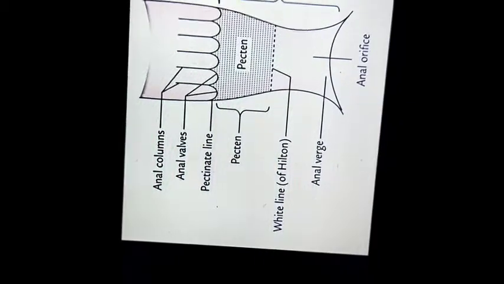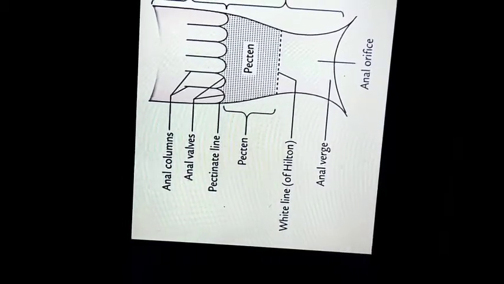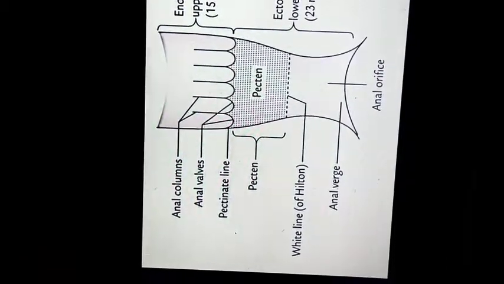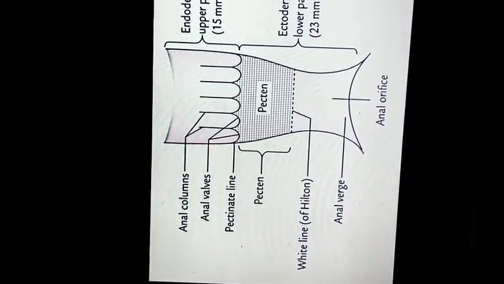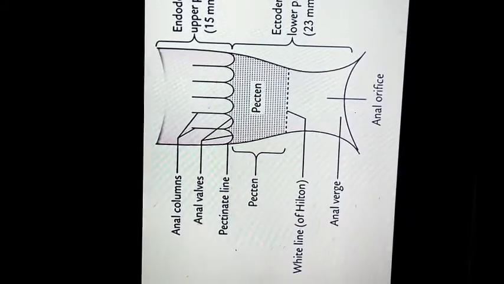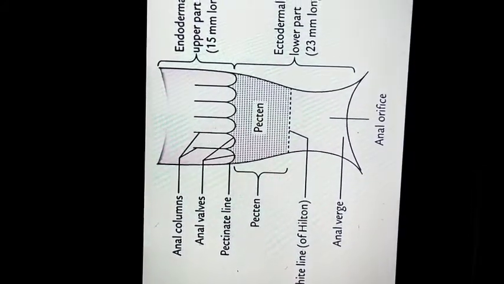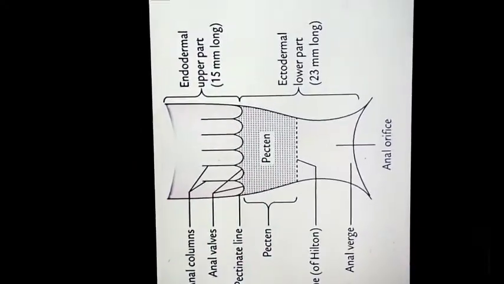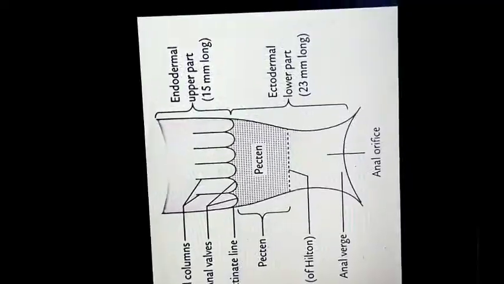The ectodermal lower part is totally 23 mm long, and that part is called the anatomical anal canal. And the 38 mm of the anal canal is called the surgical anal canal. You can go for the next slide.